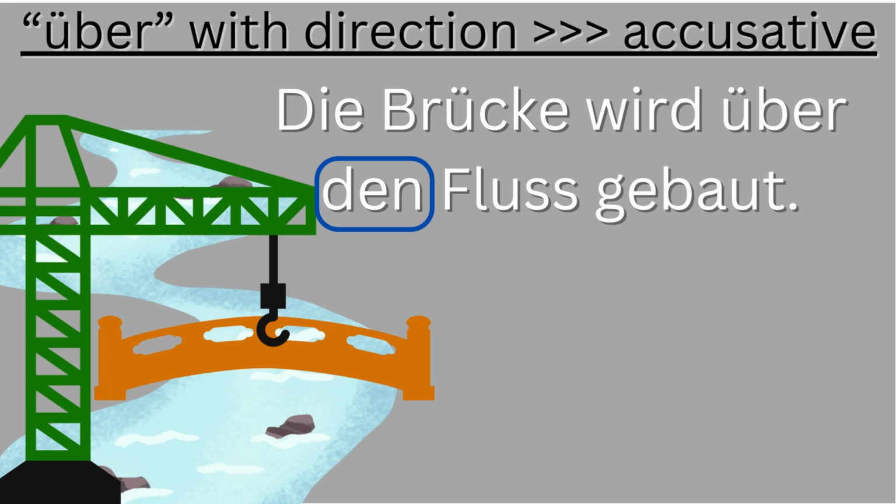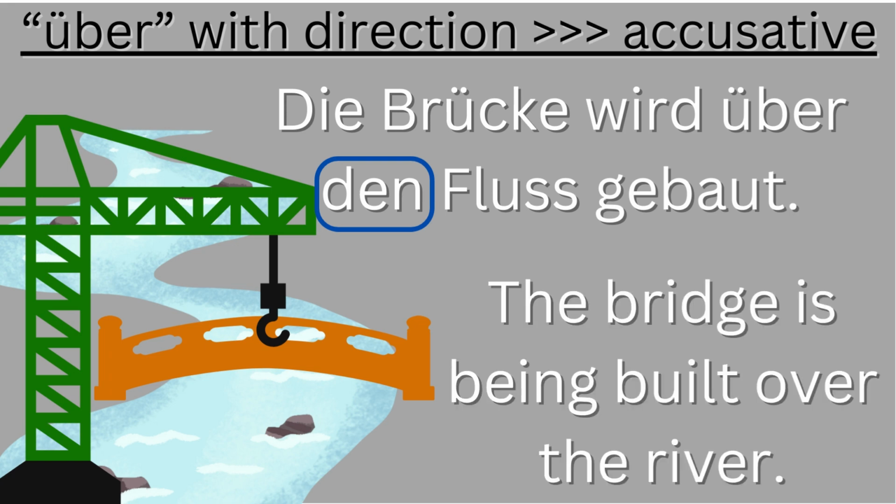Next example. Die Brücke wird über den Fluss gebaut. The bridge is being built over the river. So here again, we have a direction from point A to point B, from shore to shore, right?